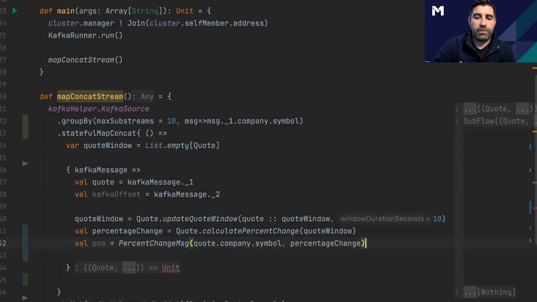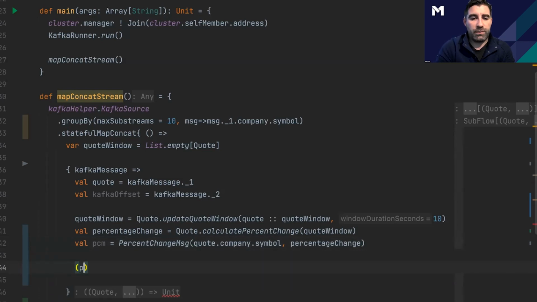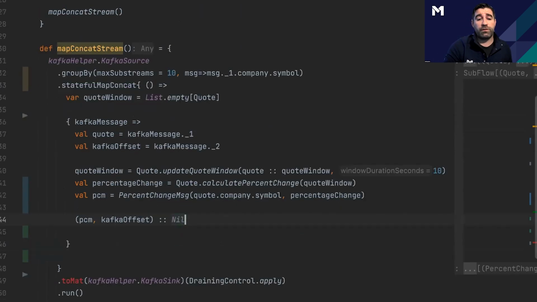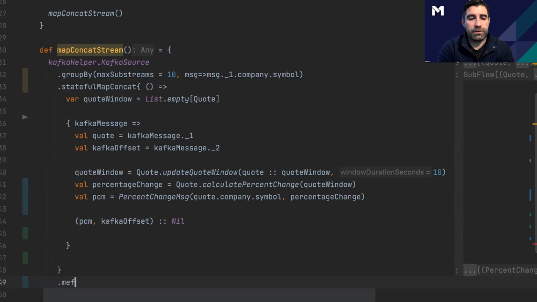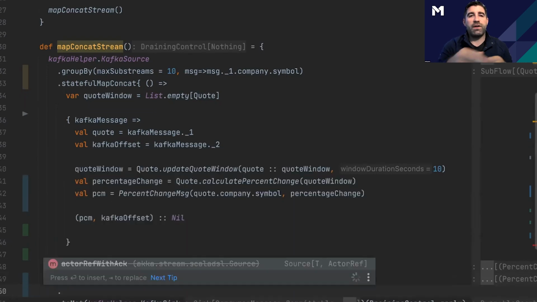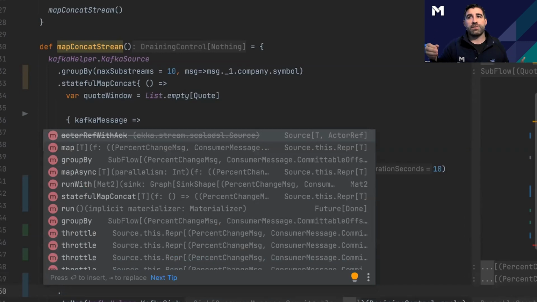And then we will pass forward a tuple that will have our percent change message, as well as the Kafka offset. Potentially, we could pass more messages forward if we wanted to, but for this case, we don't need to. And then last, we will merge our substreams. So now we have one outlet that's just getting these percent change messages. How much did something change by?